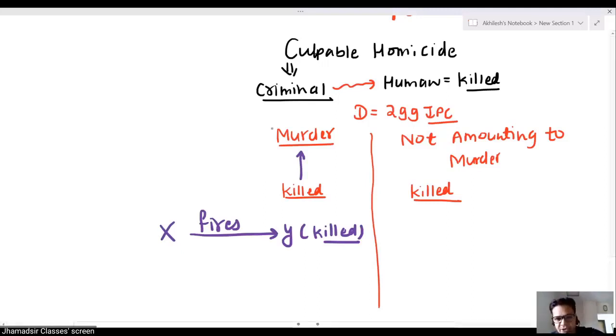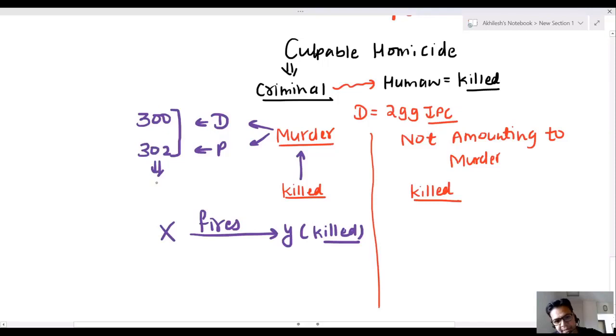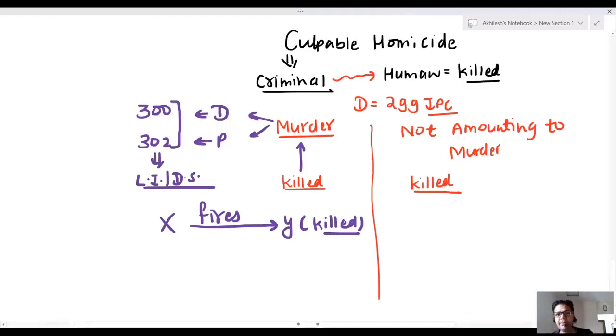The definition of murder is 300. Punishment of murder is 302 IPC, and the punishment is life imprisonment to death sentence. That's a very simple example: I stabbed a person, and the person is killed. It is murder. So the first thing is murder. Now, what is not amounting to murder?